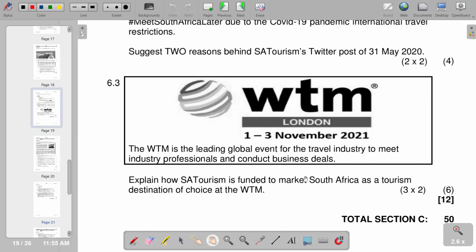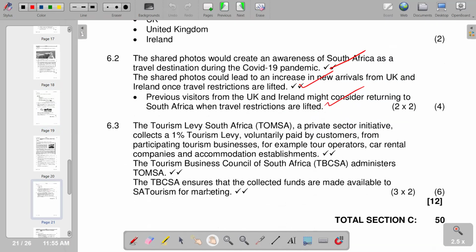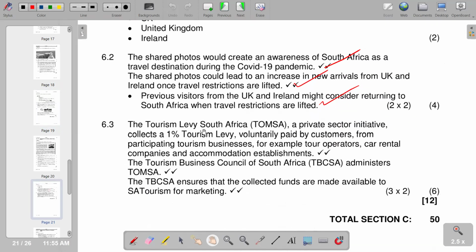So in response to that, the Tourism Levy South Africa, so obviously TOMSA, a private sector initiative, collects a 1% tourism levy. So that's how it collects its revenue. It is also voluntarily paid by customers.